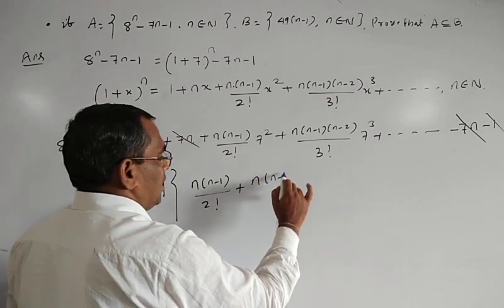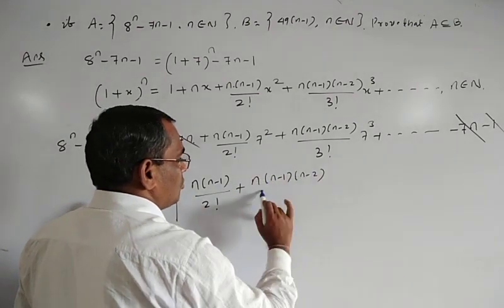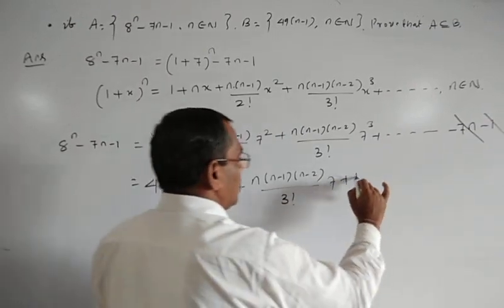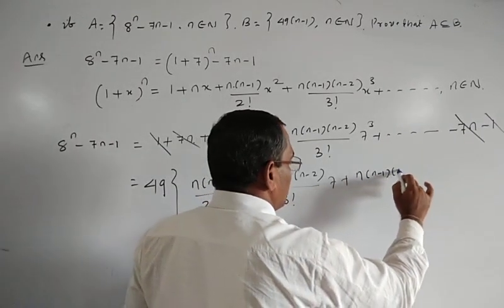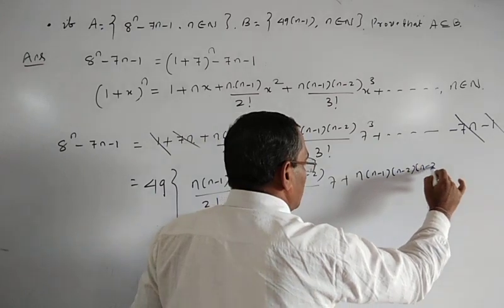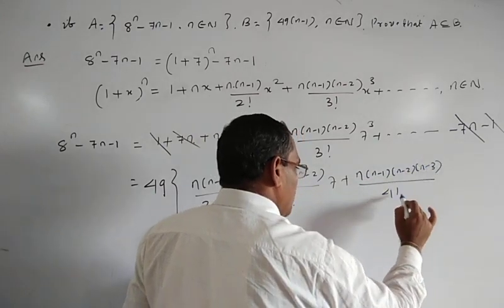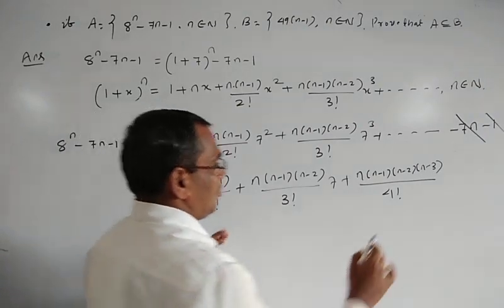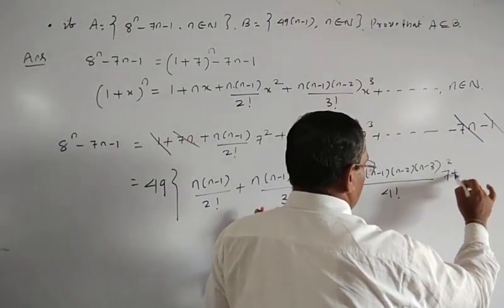Next term कौन होगा n into n minus 1 into n minus 2 by 3 factorial into 7 होगा. The next term will be n into n minus 1 into n minus 2 into n minus 3 by 4 factorial. सेठी कौन होगा 7 पर 4 तो होगा, 7 to square common कर देले कौन होगा 7 to square m दी रहला.